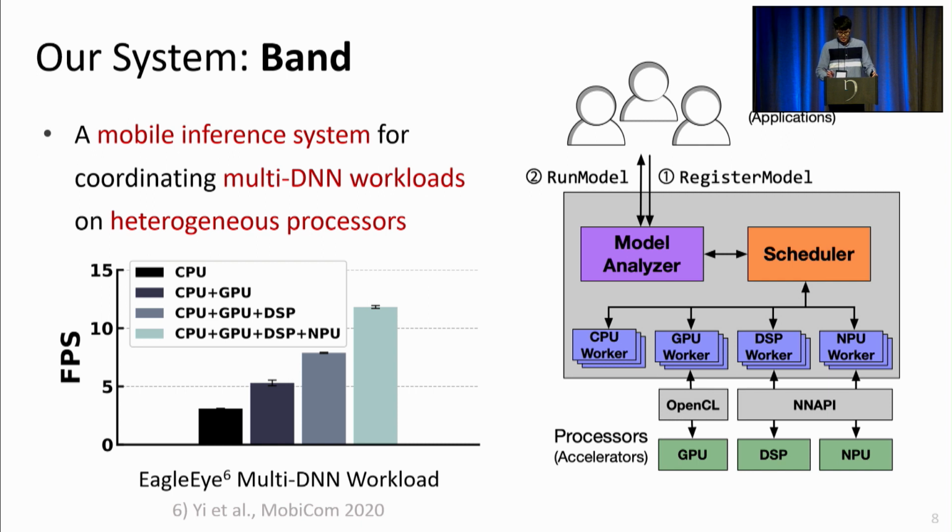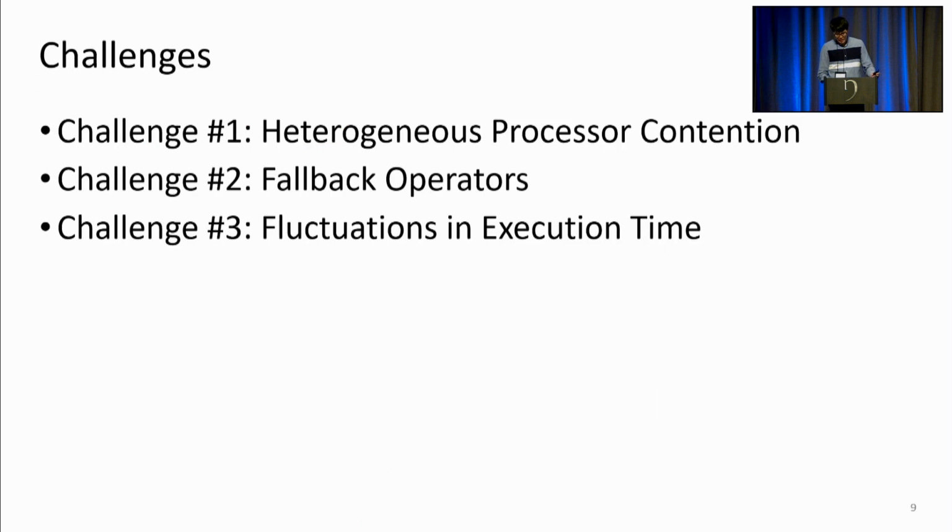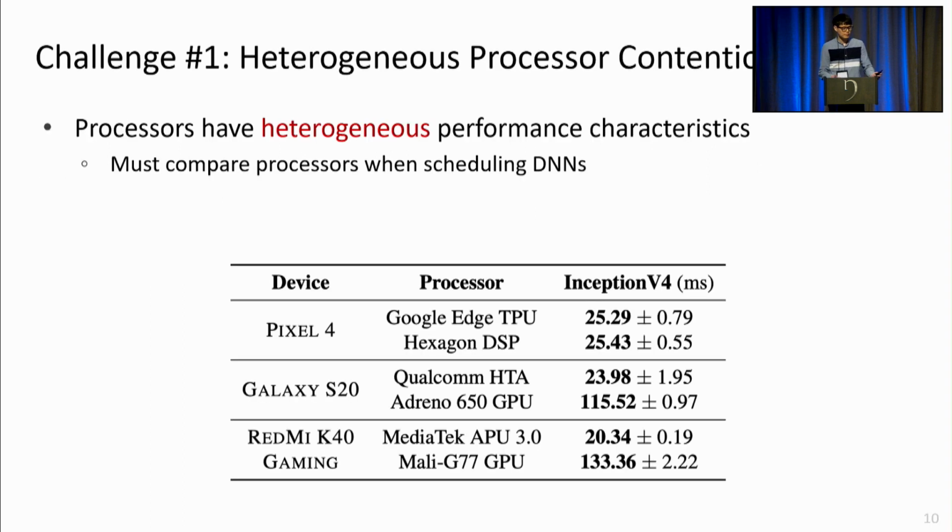So before delving into system details, I'd first like to cover the various challenges that we encountered while building the system: heterogeneous processor performance, fallback operators, and execution time fluctuations. So the first challenge is that processors have heterogeneous performance characteristics. So when scheduling a DNN on a processor, we have to compare the expected inference latencies on each processor. For instance, for the Galaxy and Redmi devices, it is obviously more favorable to use the HTA and APU processors because of the differences in execution times.